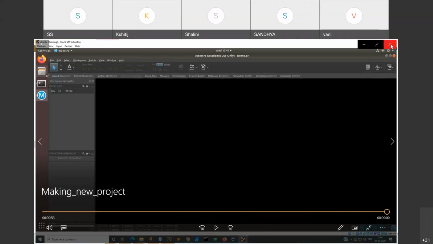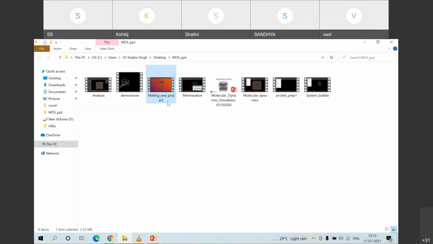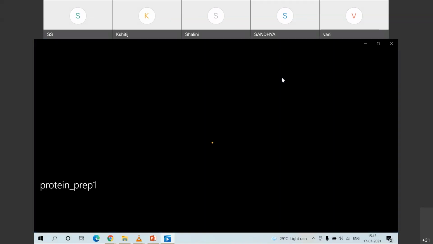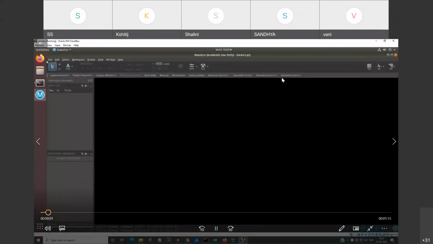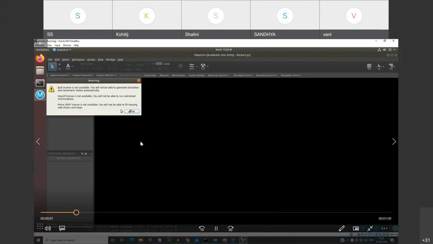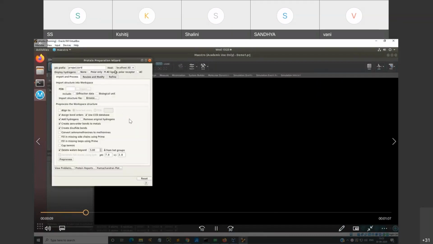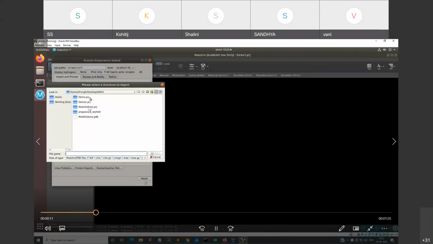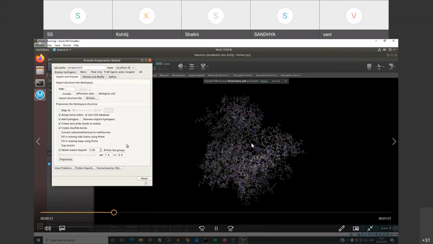And thereby, now we have done the initial preparation, right? So now we will prepare our protein. We have already saved our molecule onto the desktop. So from here, we will click our protein preparation wizard. We will say OK and go for the inclusion of this demo project wherein we have saved, and open this in the window. Over here, we have the pre-processing step.